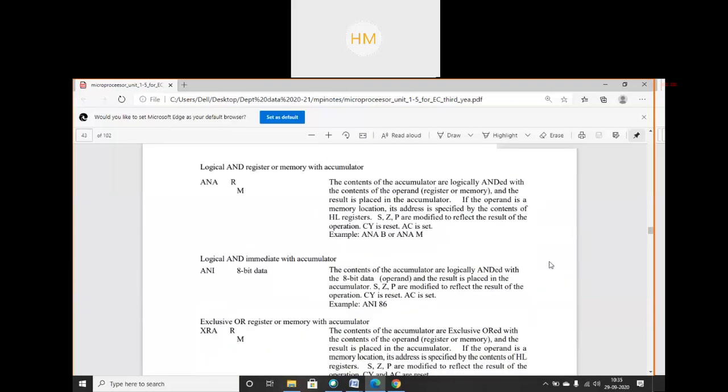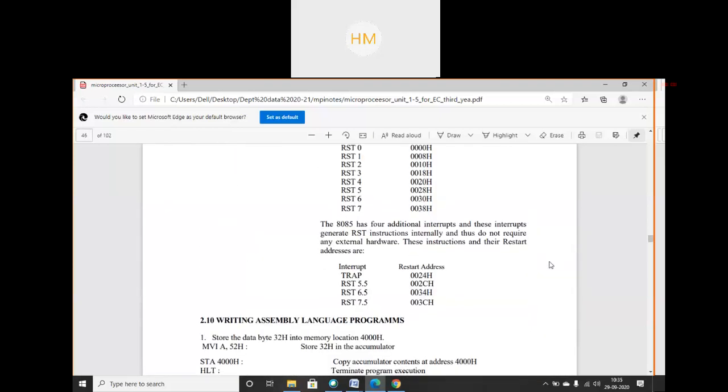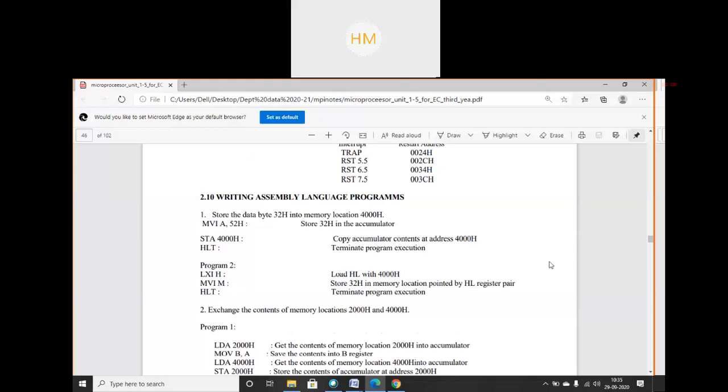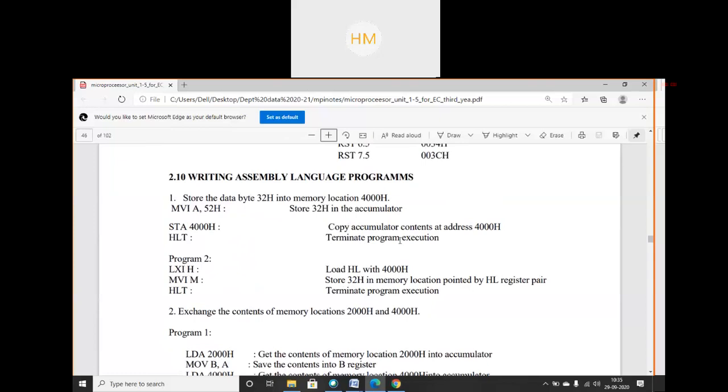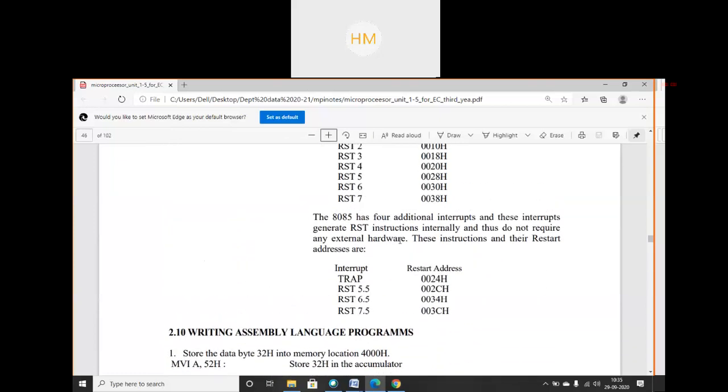So now we will start with some basic programs, and you all know the basic data instruction set very well. So write down the first program: store the data byte 32 hex into memory location 4000 hex. Students, now we will have interaction also. You have to write your program in the chat box also.